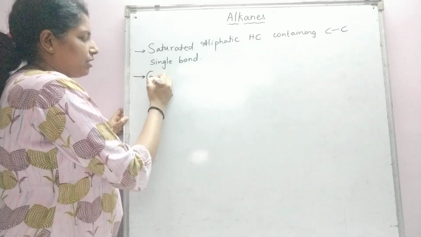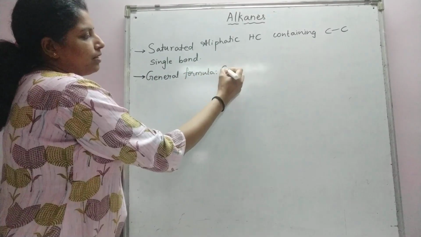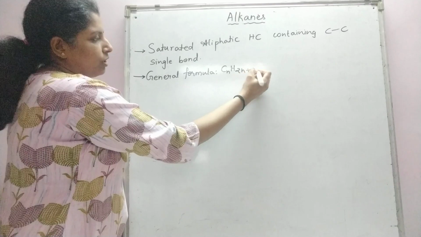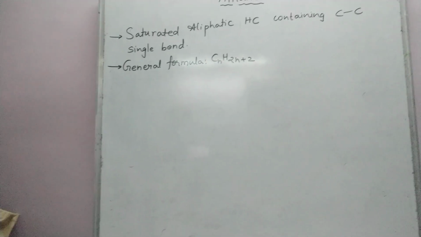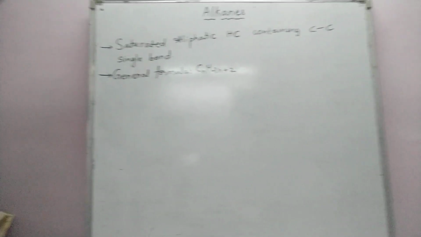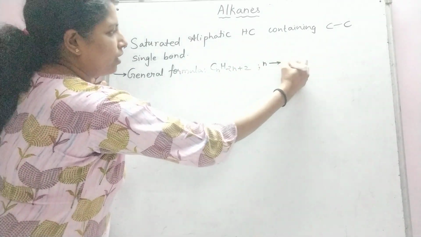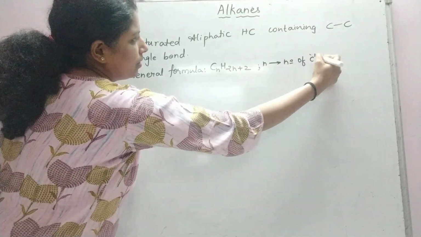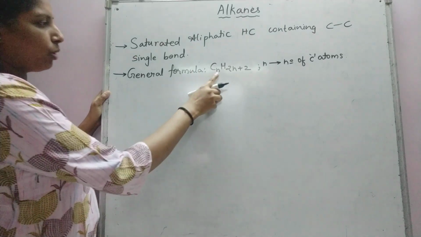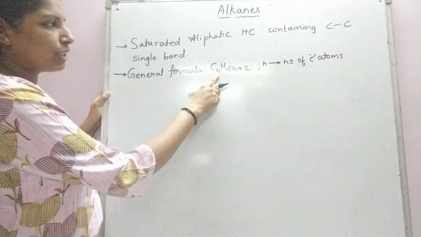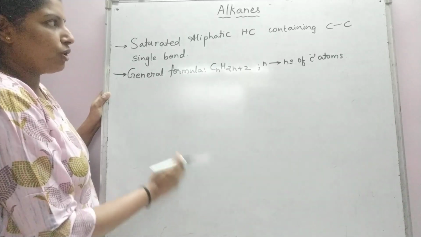Now all the alkanes have a general formula CnH2n+2, where n stands for the number of carbon atoms. n is the number of carbon atoms in the molecule. Now, based on the value of n, which starts from 1, we will get several different formulas of alkanes.